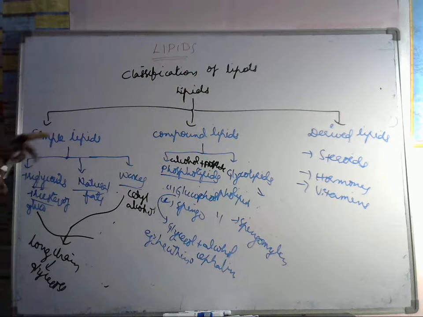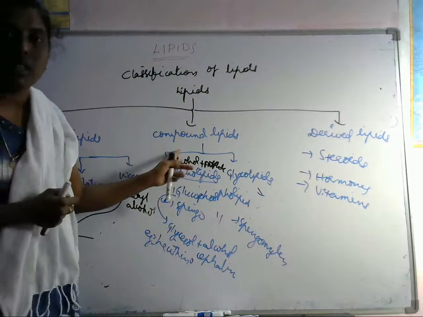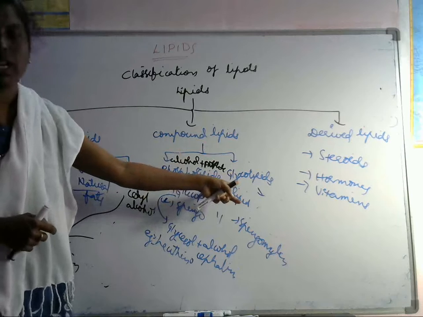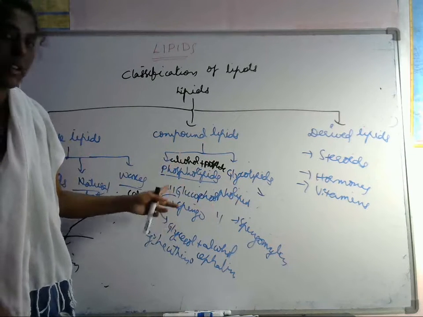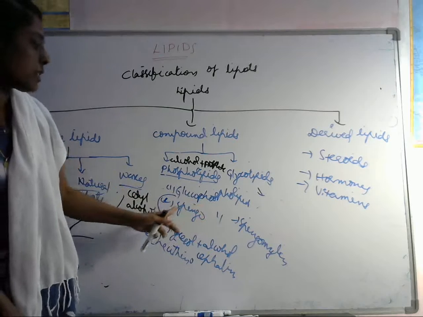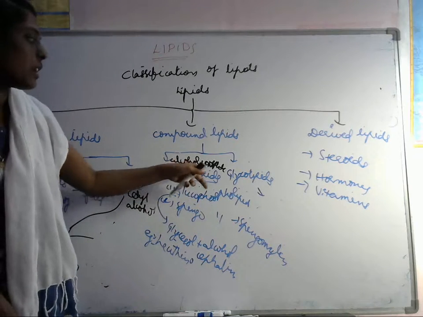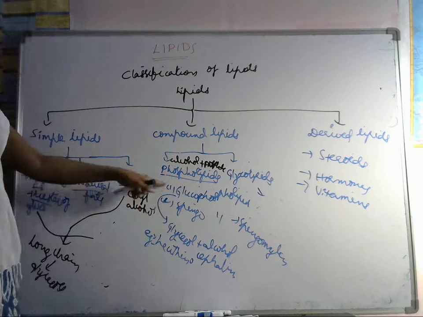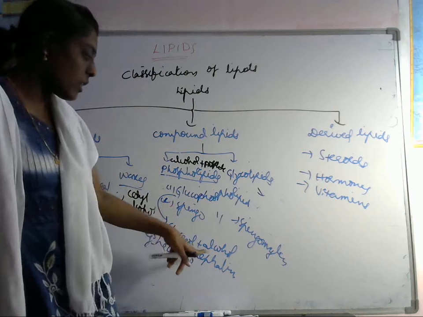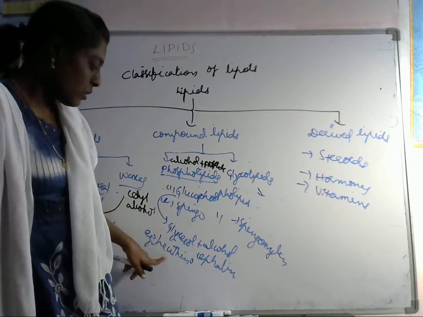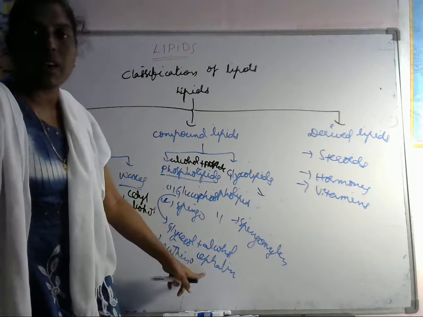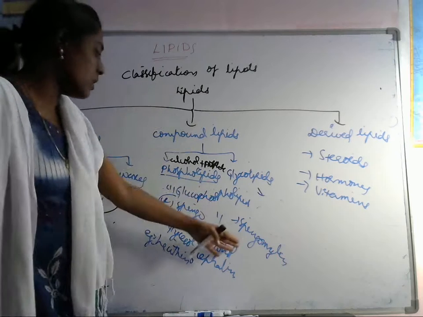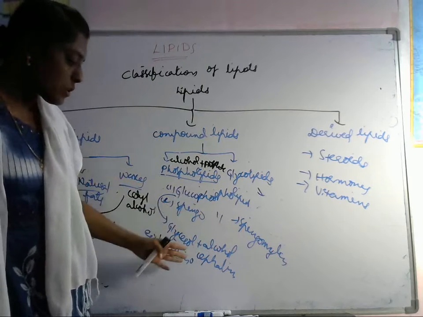Okay, simple lipids we have finished. Compound lipids have two types, phospholipids and glycolipids. Phospholipids are again classified into two types: glycerophospholipid and sphingophospholipid. Here alcohol and phosphate group is there, so that's why it is called phospholipids. In glycerophospholipid, glycerol is there as well as alcohol. Examples are lecithin and cephalin. Sphingomyelin is the example for sphingophospholipid.